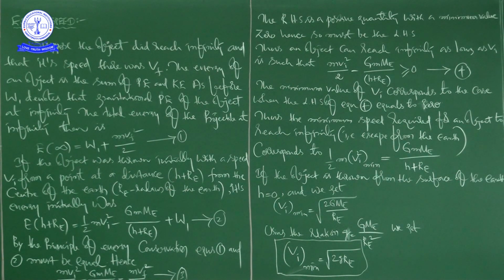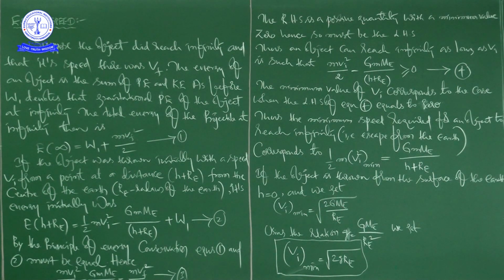Thus, the minimum speed required for an object to reach infinity, that is, to escape from the earth: half m into Vi minimum square is equal to capital G small m capital M divided by H plus Re. If the object is thrown from the surface of earth, H is equal to 0. Then mm will get cancelled, so Vi minimum is equal to square root of 2 into capital G capital M E divided by Re, because H is equal to 0.